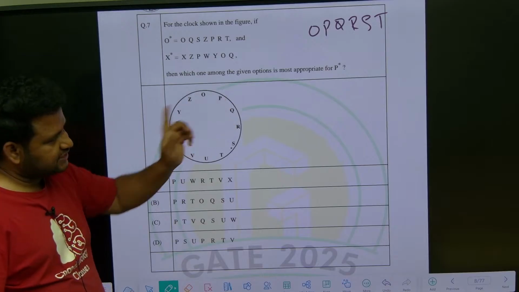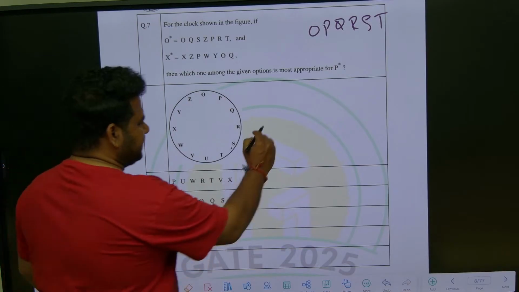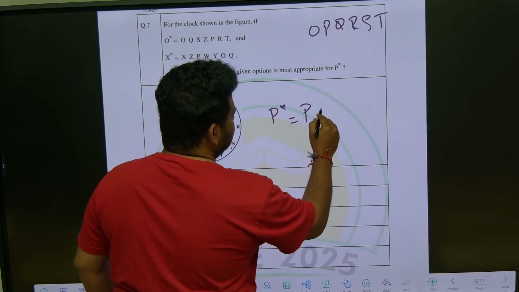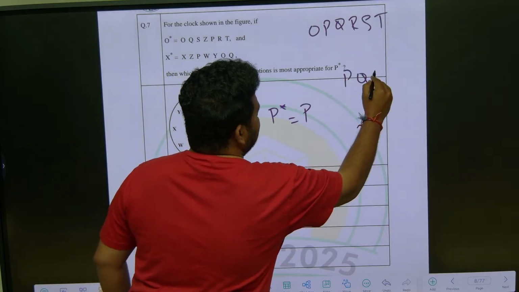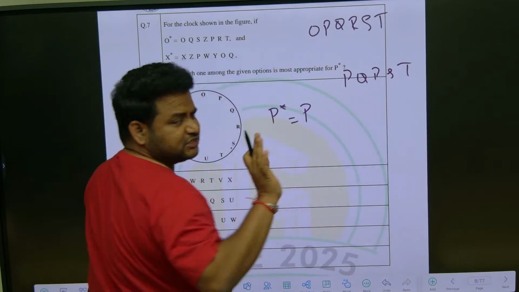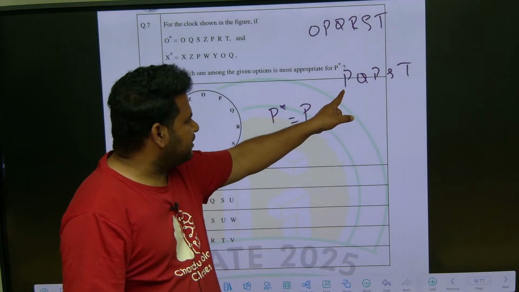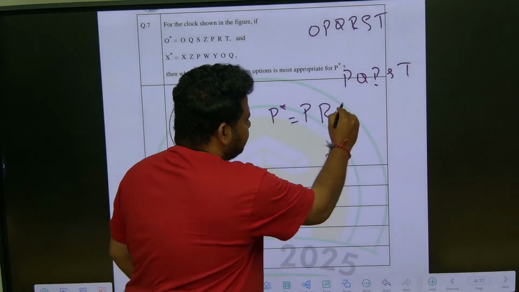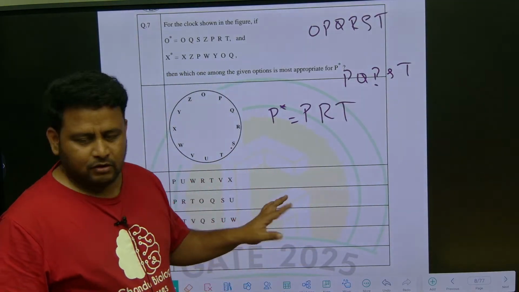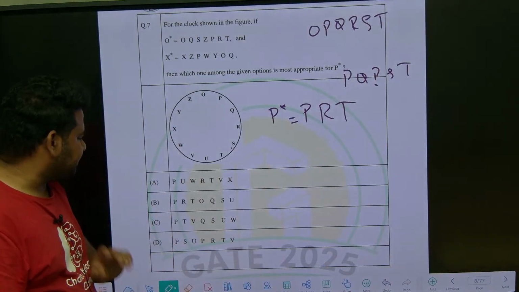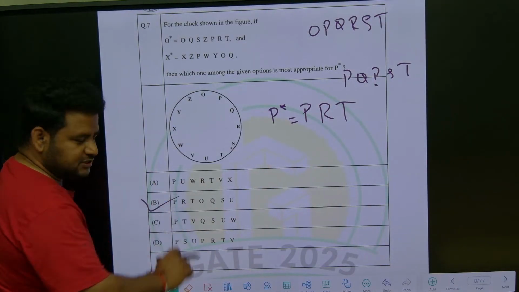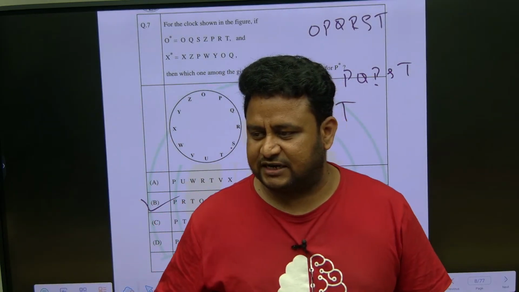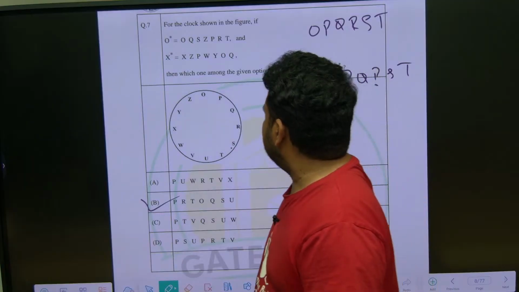See, P is given. Now if you write P star, what should I write? Look at the first three alphabets. After P, what should I write? R. After R, what should I write? T. So P, R, T should come. You have to skip one letter each time. Which option has P, R, T? The second option. That is the right answer.